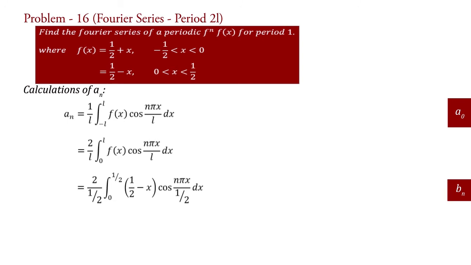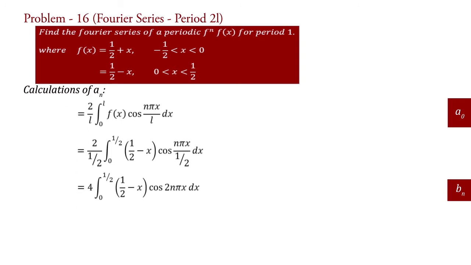Simplifying, a_n equal to 4 into integral 0 to 1 half of (1 half minus x) cos 2n pi x dx. Here we apply the formula of integration by parts, that is integral u v dx equal to u v1 minus u dash v2.